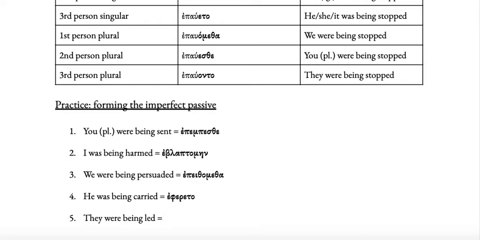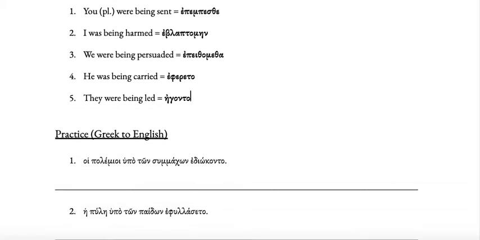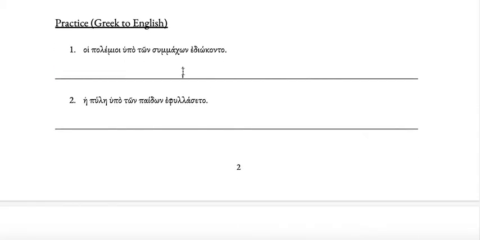Now to lead is of course ago, okay, so the stem is ag. Now we want to add the augment, which should give us ag, but in Greek that ea combination becomes just a long E. So you get eg as the stem. And then we want the third person plural, so we get egonto. Like that. And now we'll have a go at some sentences.